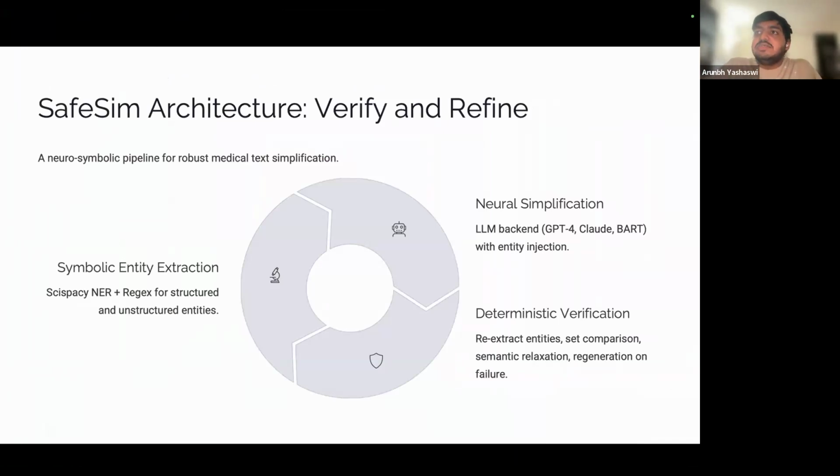this slide shows how the verify loop works. We treat the LLM output not as a result, but more like a hypothesis. The system extracts entities from this simplified draft and runs a deterministic set difference check against the original text. As I mentioned earlier, if the data matches according to your strictness, it is verified, and all the mismatches are still recorded. You can get a hold of it, and otherwise, if there are more than your strictness level mismatches, then it will be qualified as unsafe. This loop is a symbolic guardrail that prevents the hallucination or any kind of misconception by the AI.